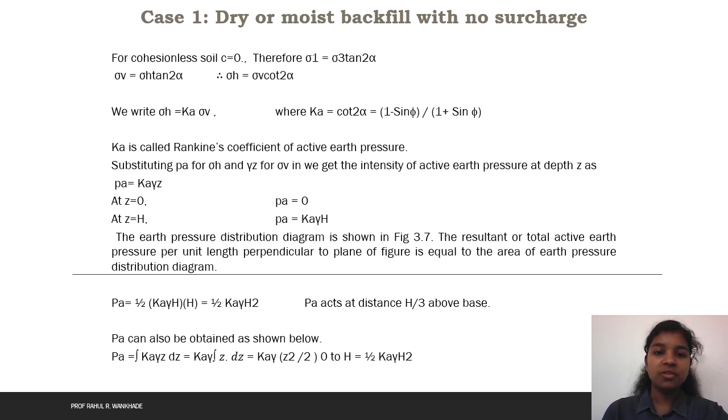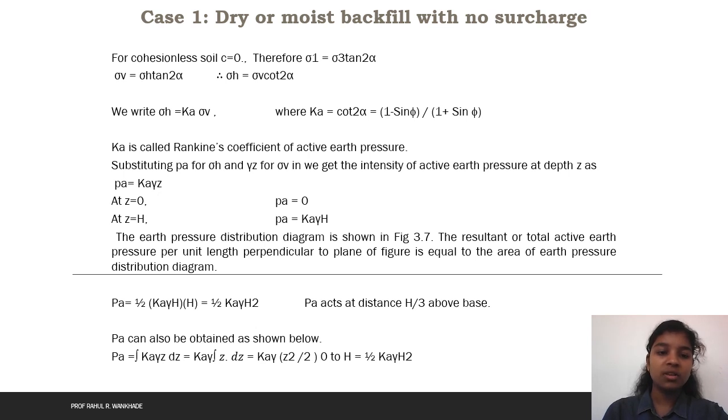Then there are some equations we can derive by the Rankine. For that purpose, the active earth pressure was derived by Rankine, that is Pa equal to 1 by 2 Ka gamma h into h, that is the area of the triangle, which is half into base into height. The Pa acts at a distance h by 3 from the base. Pa can also be denoted as shown below.